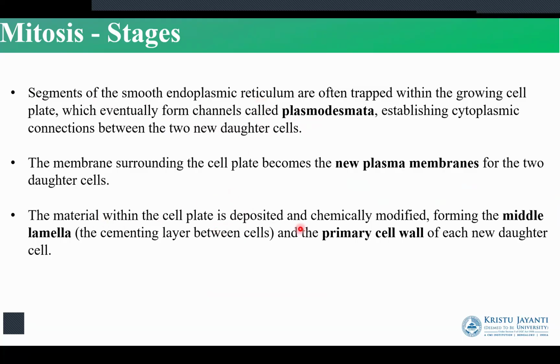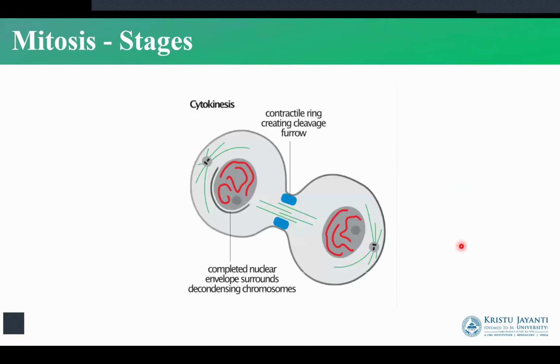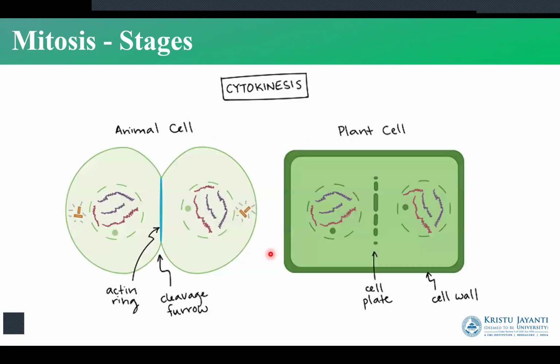So now we have the cell plate that is formed, and the cell plate is now passing through the cytoplasm. It now gets transformed into the primary cell wall for the two new daughter cells. So as you can see, these are the two new daughter cells. In case of the animal cell, we just had the cleavage furrow which deepens, whereas in the plant cell, we have the formation of the cell plate, which is happening because of the presence of phragmoplast. Phragmoplast consists of lots of microtubules and actin filaments, and we have the Golgi apparatus sending vesicles from everywhere and forming the cell plate.